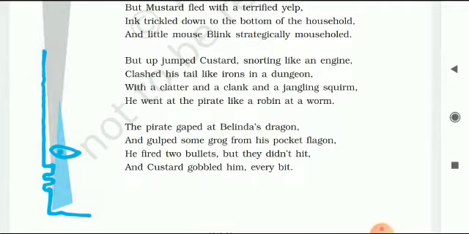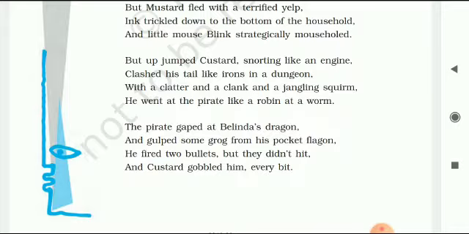Then there is repetition also. Repetition is when the same words are repeated again, like Belinda lived in a little white house with a little black kitten and a little grey mouse. Little is repeated again in the same line, and again in the next line, little and little. So there is repetition.